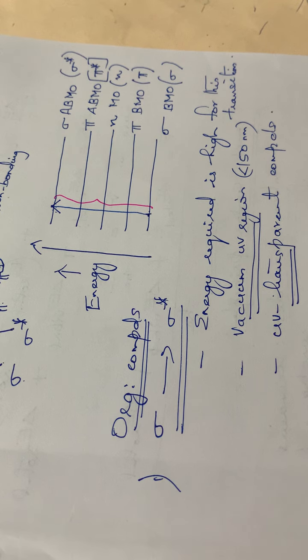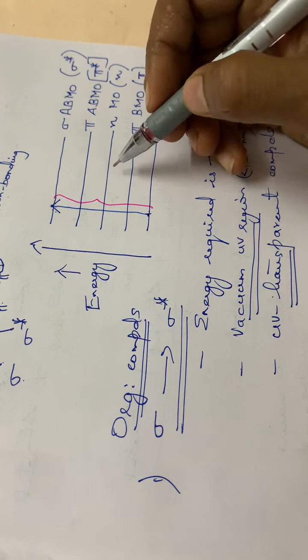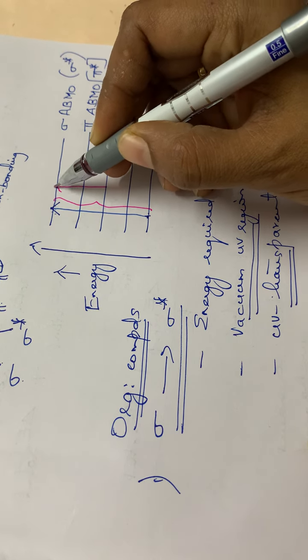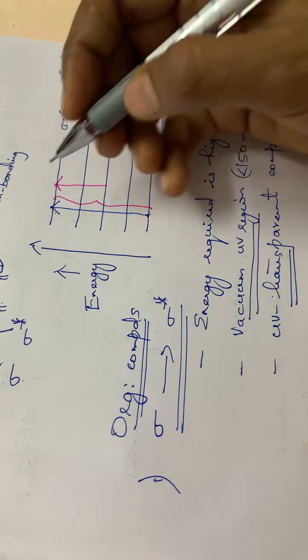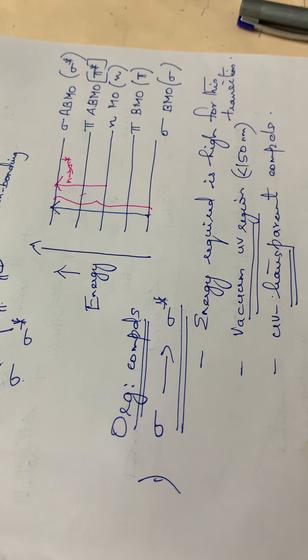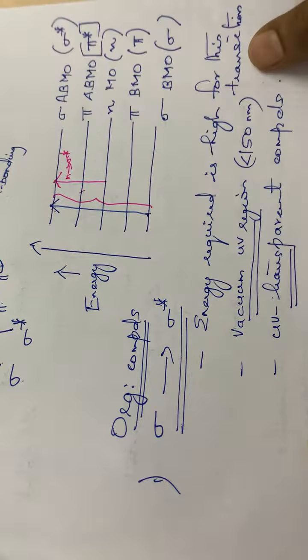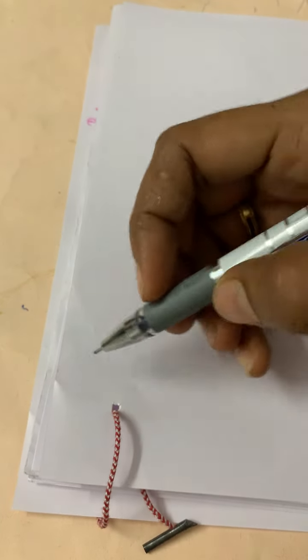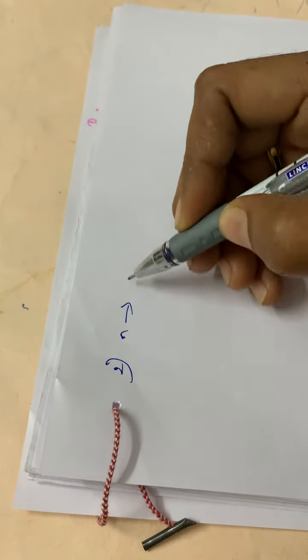Then comes the second transition, that is the N to sigma star transition, the transition from N to sigma star.